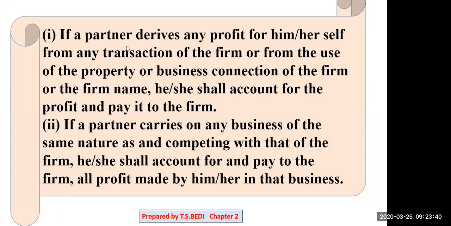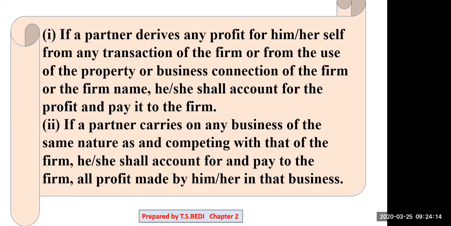Now this one: if a partner derives any profit for himself or herself from any transaction of the firm, or from the use of the property or business connection of the firm or the firm name, he or she shall account for the profit and pay it to the firm. Suppose A, B, C are partners. A uses the firm's money and invests it somewhere else.